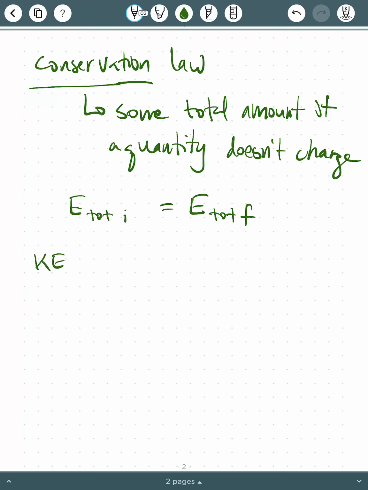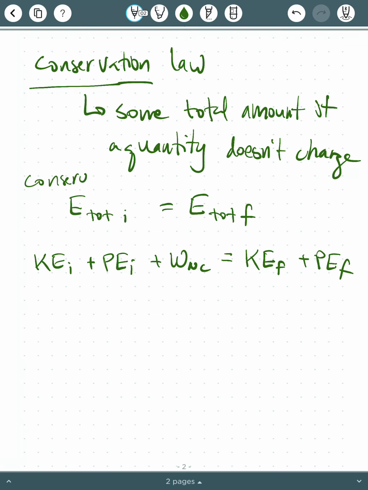We could have KE initial and potential energy initial, and then we could have work that we put in, and that would equal our final potential energy plus our final kinetic energy. Okay? And all we're meaning here is that energy is a thing that's like mass. It can't be created or destroyed.